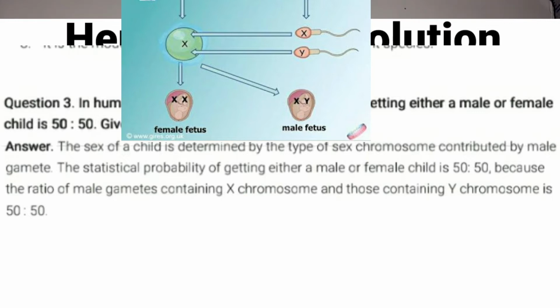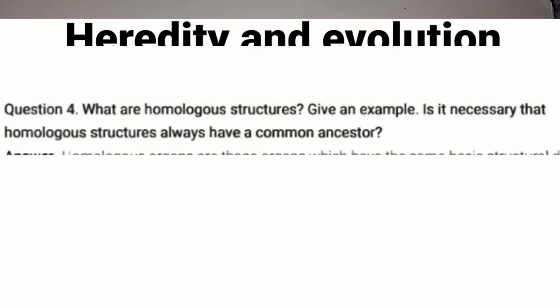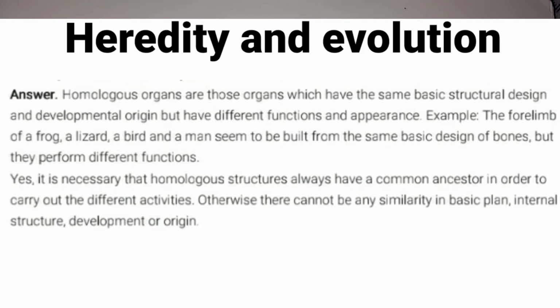The next question is, what are homologous structures? Give an example. And is it necessary that homologous structures always have a common ancestor? You have to write what are homologous structures, children. What are homologous structures or organs? These are the organs which have the same structural and developmental origin or design. So the organs which have the same structure and same origin but have different function and appearance, we call them homologous organs.